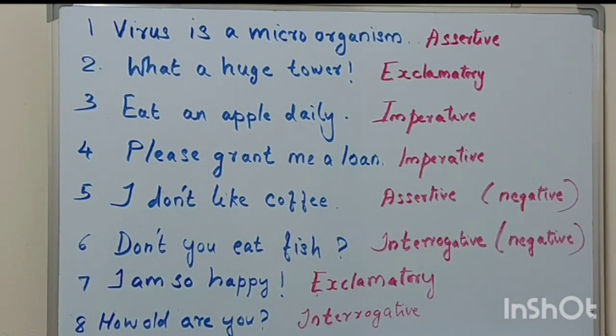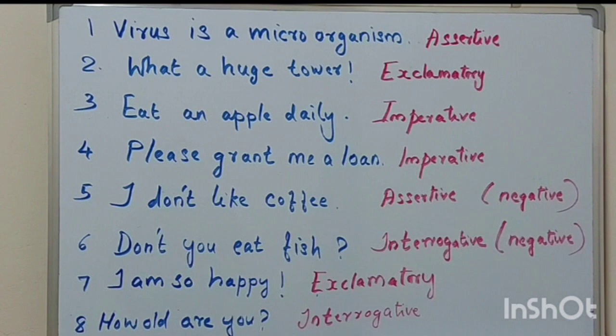Fourth one, please grant me a loan. That is a form of a request. So again it is imperative sentence. Fifth one, I don't like coffee. What is it? It is a statement but in a negative sense. So that is assertive sentence and also it is a negative assertive sentence.